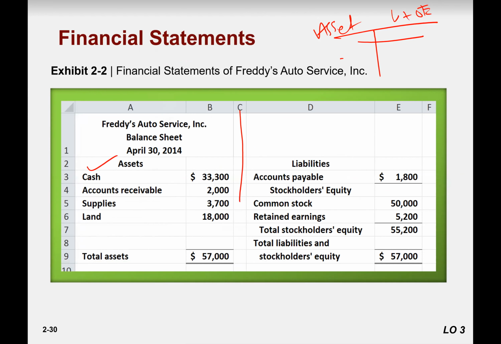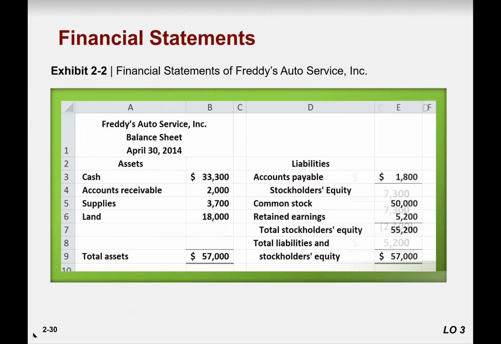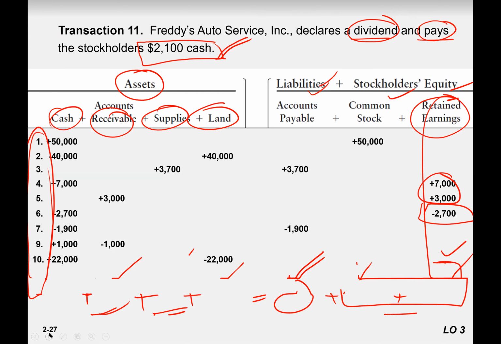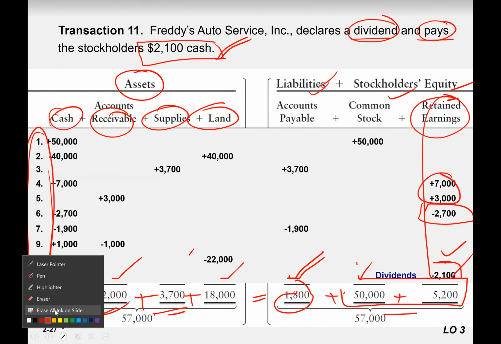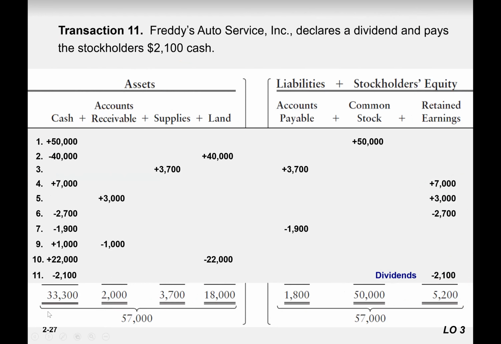So cash, accounts receivable, supplies, land. Where are these figures coming from? From the accounting equation. See? Cash, accounts receivable, supplies, land, right?